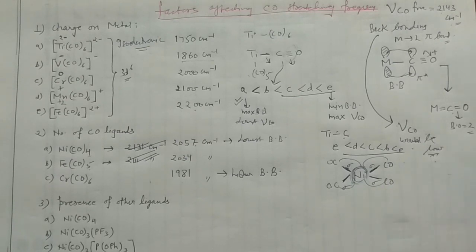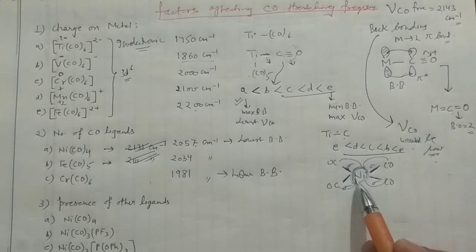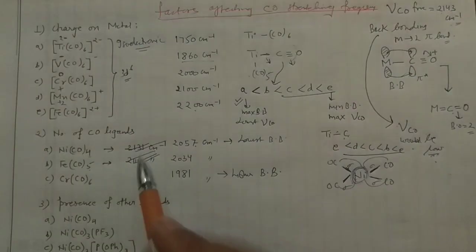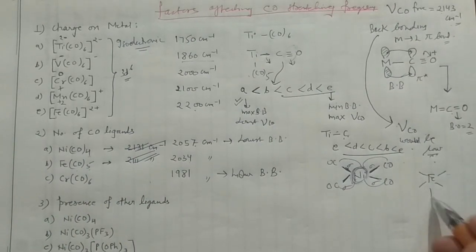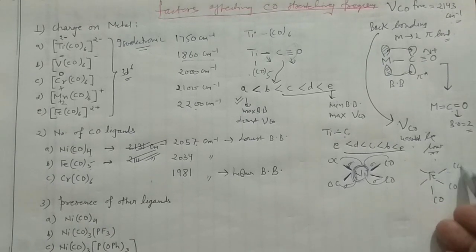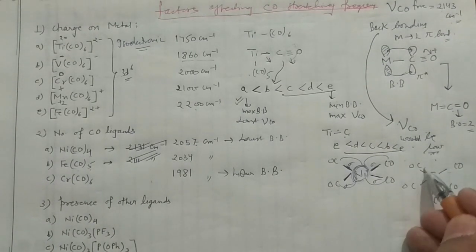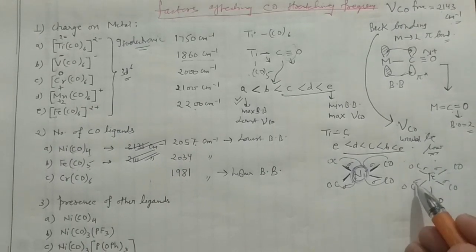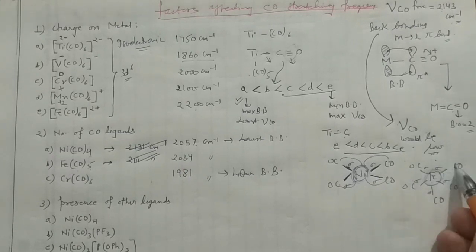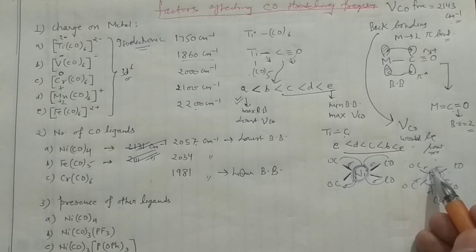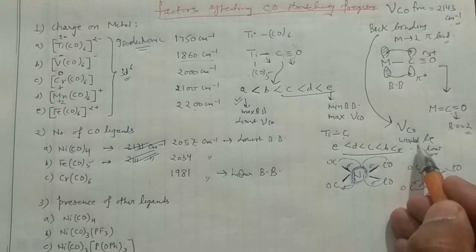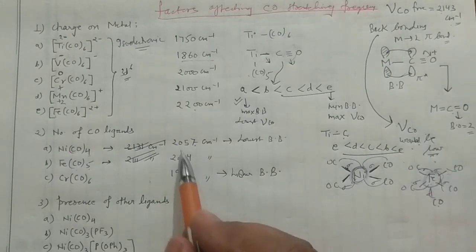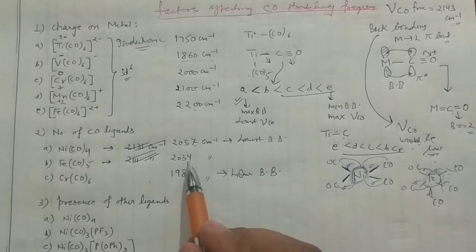Now, when you are having 4 carbonyls, the electron density would be low. Now say you are having 5 carbonyls. I can write iron here and put 5 CO. Again they will form sigma bonds, 5 sigma bonds are there. That means the electron density would be higher, because 5 carbonyls are there. When electron density is higher, they will form more back bonding. When back bonding is more, the stretching frequency would be low, and it is reflecting here. It is going from 2057 centimeter inverse to 2034.